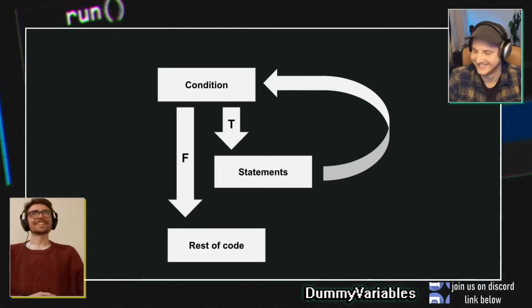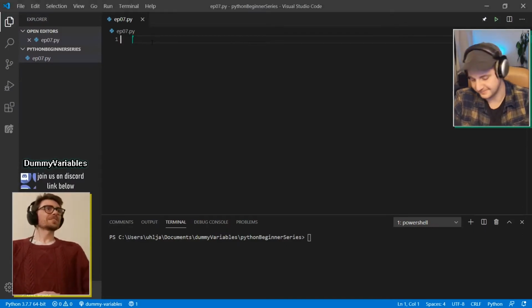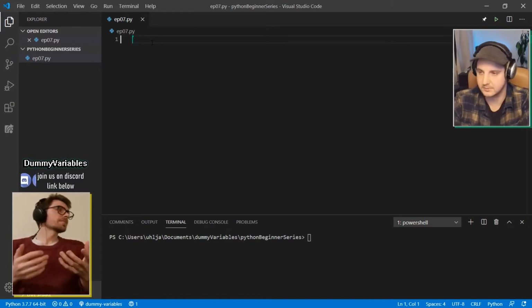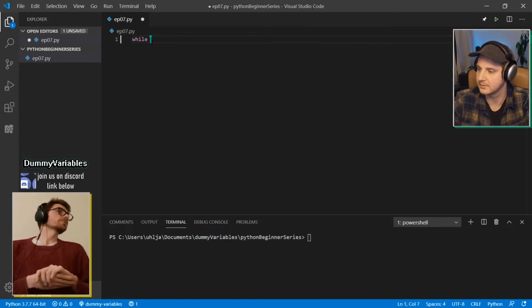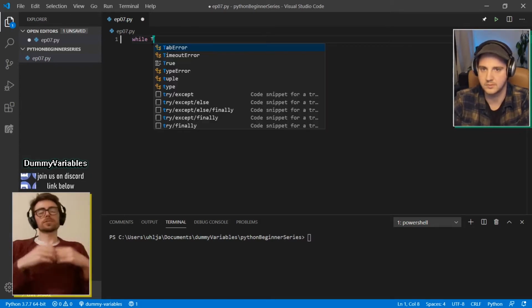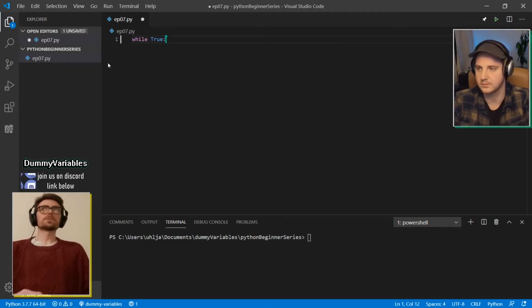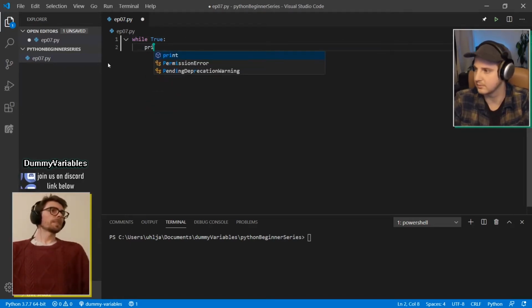Let's get in and show an example. Let's get into the code. Right. So the syntax is obviously the word while. You've seen that before. So one thing we can do is we can just write the word true. True is a condition that's always true. And this is going to be our infinite loop, right? So we need a colon, the double dots, exactly. Enter that, and we can write what we want.